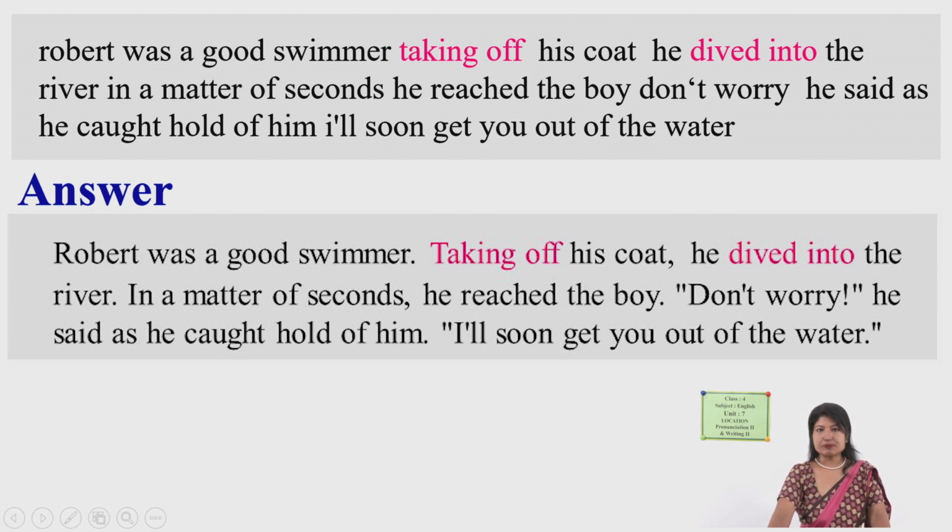Same sentence, so here a comma, because two clauses are separated. A comma is there, two different ideas, right? In a matter of seconds, he heard the boy. Don't worry, he said. This is said by somebody. That's why, when it is said by somebody, quotation marks are there, as you can see over here.